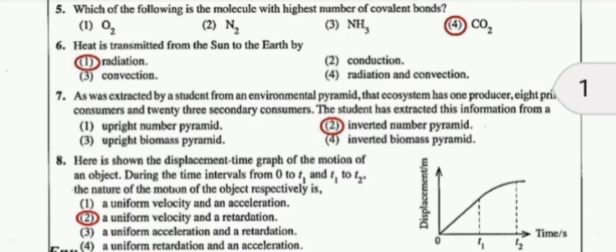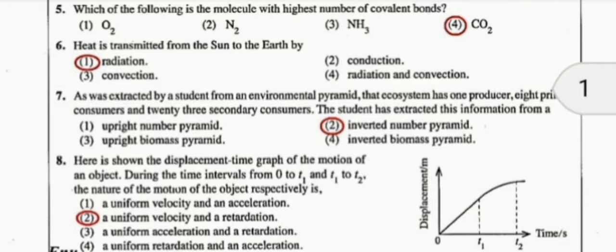The sixth one. Heat is transmitted from the sun to the earth by: the first is radiation, the second is conduction, the third is convection, the fourth is radiation and convection.